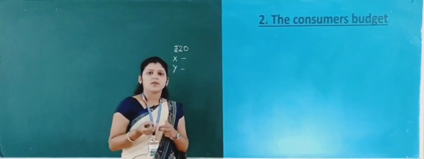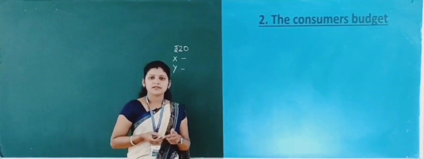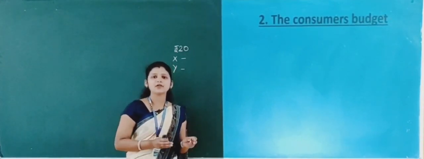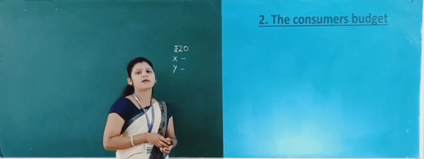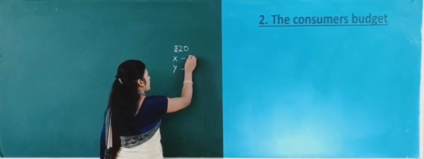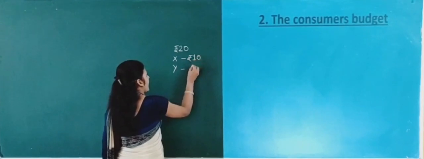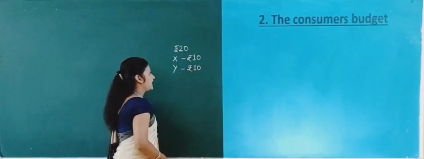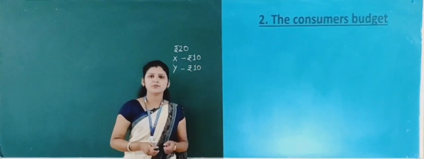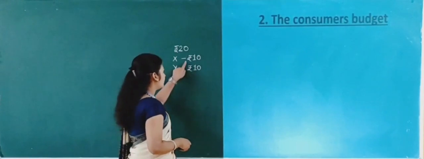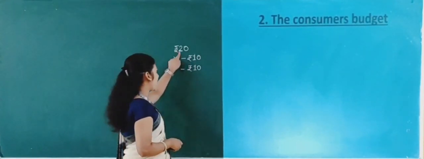Now listen here, whatever consumption bundles are available to a consumer depend on the price of the commodities and the income of the consumer. Let's take the price of X as rupees 10 and the price of Y is also rupees 10. So the consumption bundles available to the consumer depend on the price of the commodities and income.